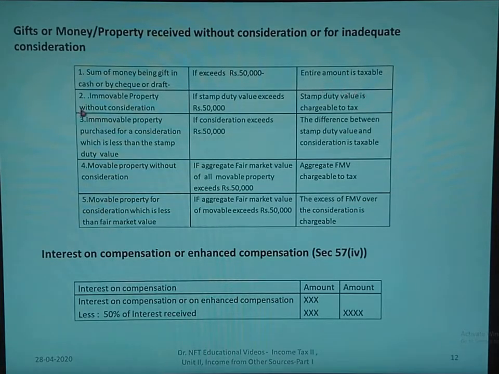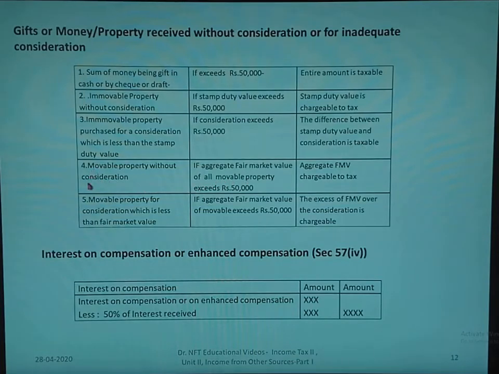In case of immovable property without consideration, if the stamp value exceeds 50,000, in that case the stamp value is chargeable to tax. Immovable property purchased for a consideration which is less than the stamp duty value, in that case if the difference exceeds rupees 50,000, the difference between stamp duty value and consideration is taxable.